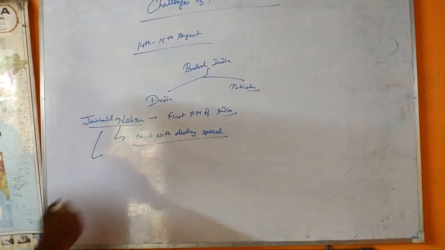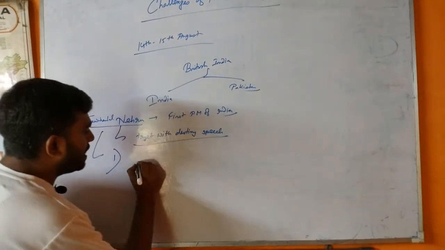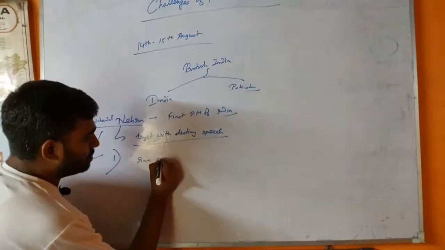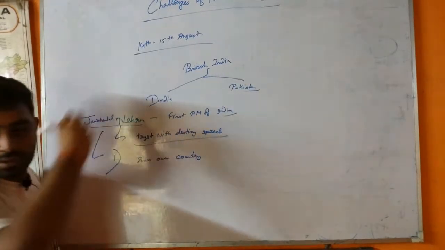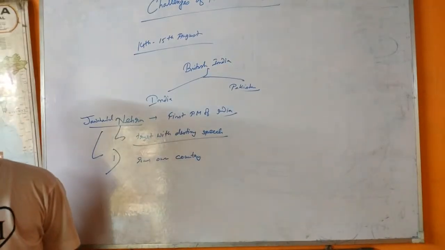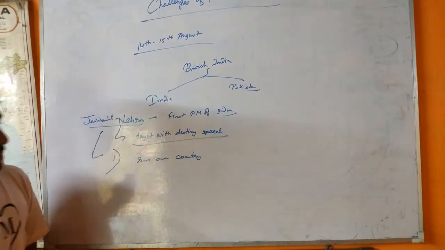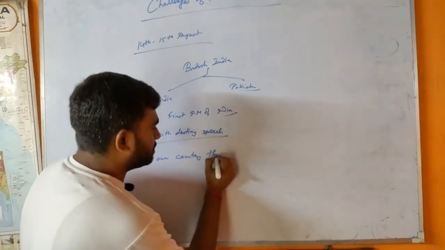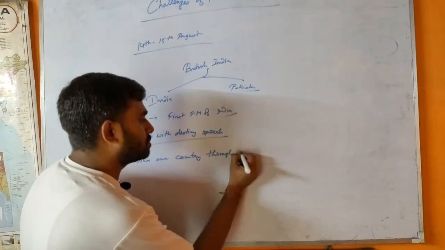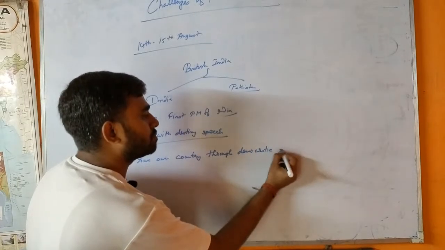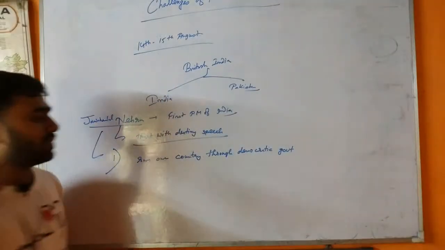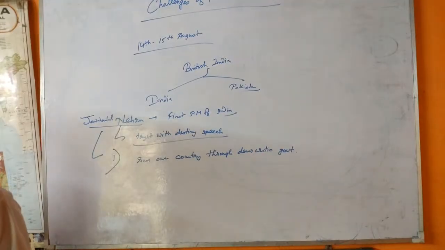First one is the goal to run our country through democratic government.